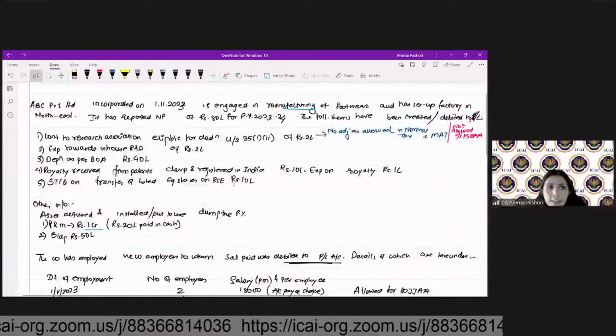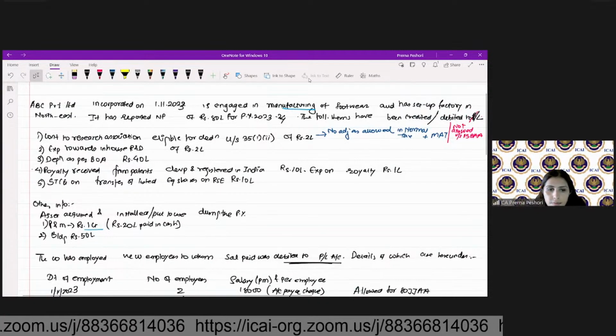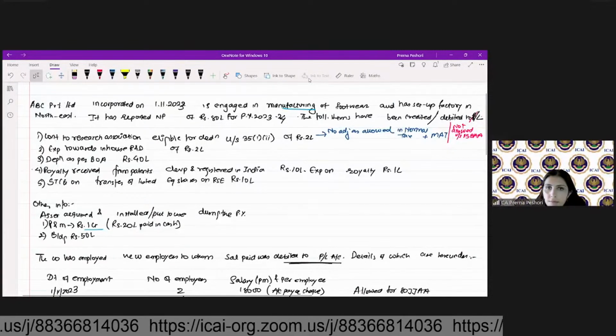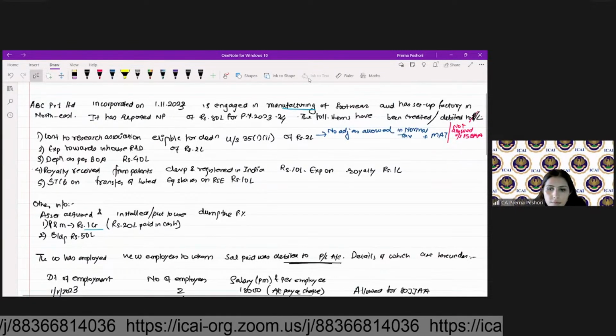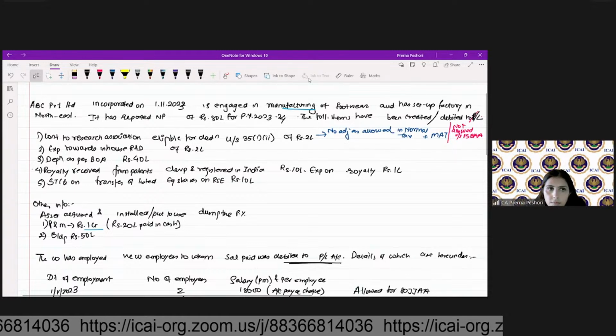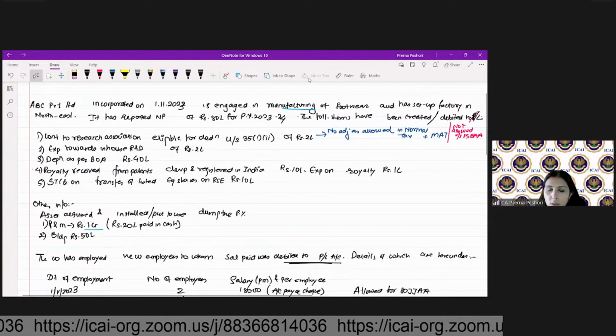Then what about the expenditure towards the in-house R&D? Expenditure towards in-house R&D.